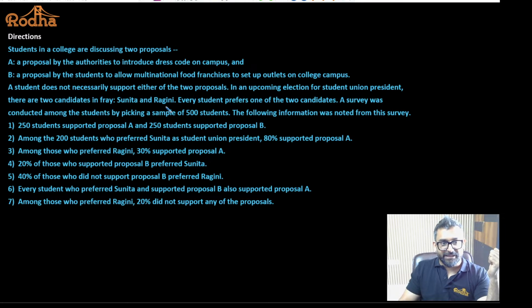If they prefer Ragini, they will not prefer Sunita. That means they will not prefer both the candidates. Nobody will prefer both. And every student means there is no student who will not prefer any of the two candidates. They will definitely prefer one of the two candidates. I hope it is okay.